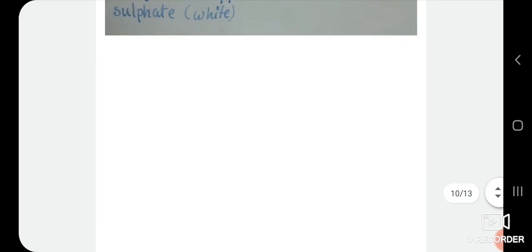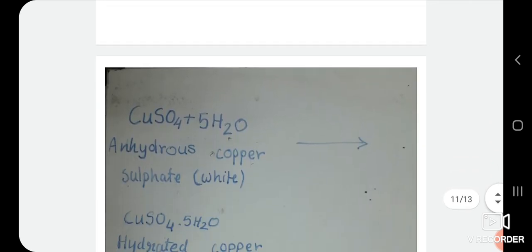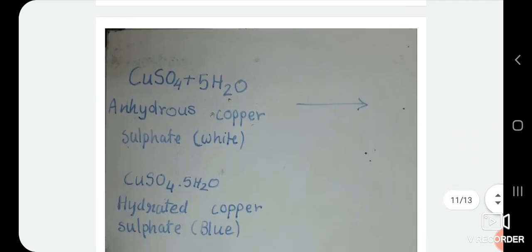Now, the dehydration of copper sulfate crystals is a reversible process. When water is added to anhydrous copper sulfate, it gets hydrated and turns blue due to the formation of hydrated copper sulfate. In this reaction you can see copper sulfate plus 5H2O, we are getting blue colored copper sulfate pentahydrate. Thus, anhydrous copper sulfate turns blue on adding water.